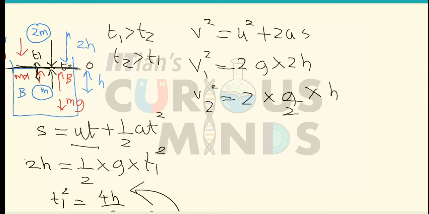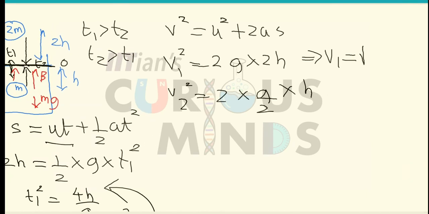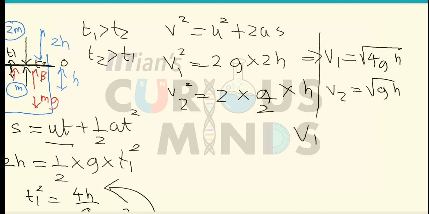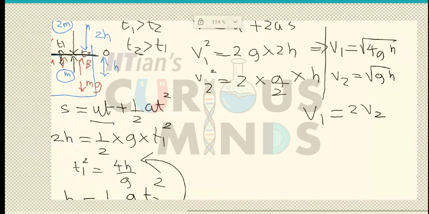So you can clearly see over here v1 square will be equal to 4gh, or v1 will be equal to root 4gh, and v2 over here will be equal to root gh. So I can say that v1 is equal to 2 times v2. Currently I require only this part. Now this is the velocity just before collision.